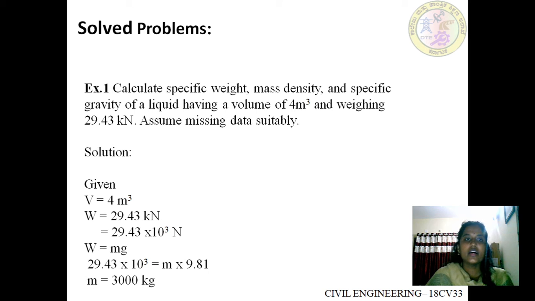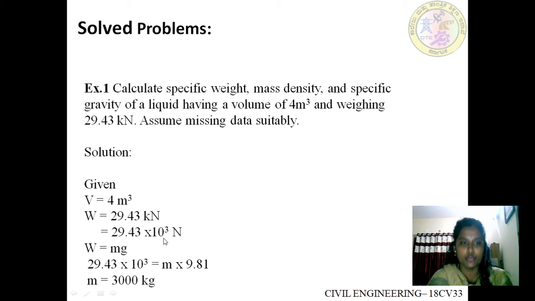See here, you need to determine specific weight, that is w, mass density rho and specific gravity S. The given data: volume of the liquid is 4 meter cube. Weight of the liquid is 29.43 kilonewton. You can also write it as 29.43 into 10 to the power of 3 newtons.